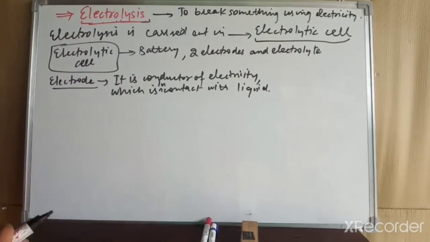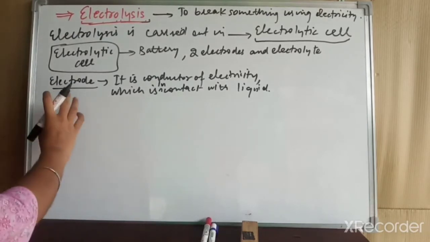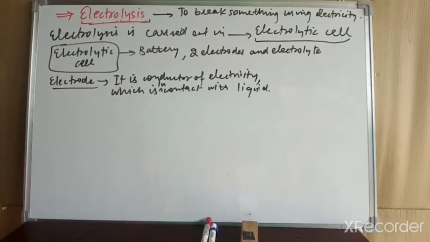We will use two electrodes and the electrodes must be selected on the basis that they should not react with the electrolyte, they should not even undergo a redox reaction, that is, a reduction and oxidation reaction, easily. So our electrodes must be less reactive, inert electrodes must be selected.